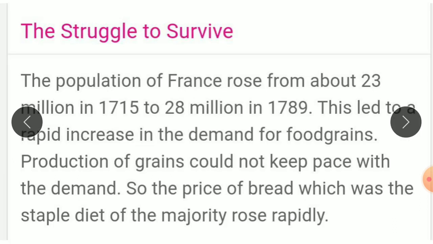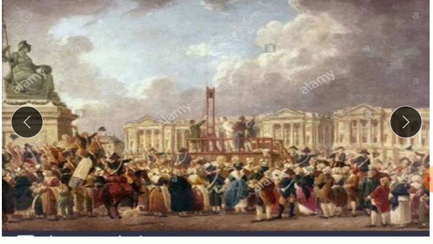The next point is the struggle to survive. The population of France rose from about 23 million in 1715 to 28 million in 1789. This led to a rapid increase in the demand for food grains. Production of grains could not keep pace with the demand, so the price of bread, which was the staple diet of the majority, rose rapidly. Clear, everyone? Now our next point is the role of the philosophers.